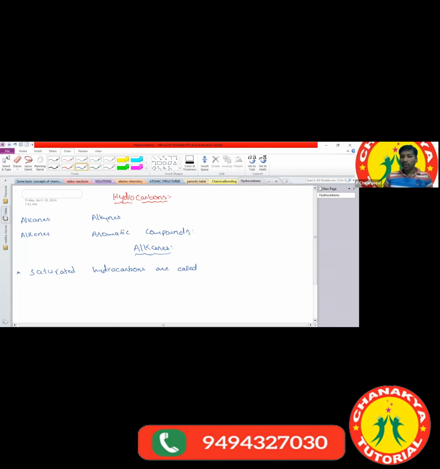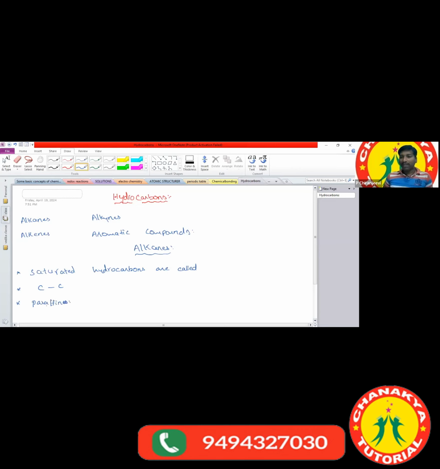What are saturated hydrocarbons? The compounds which contain only carbon-carbon single bonds are called saturated hydrocarbons. Alkanes we can also call paraffins.